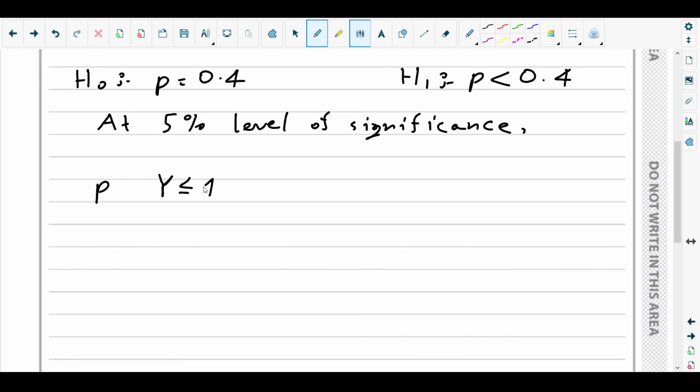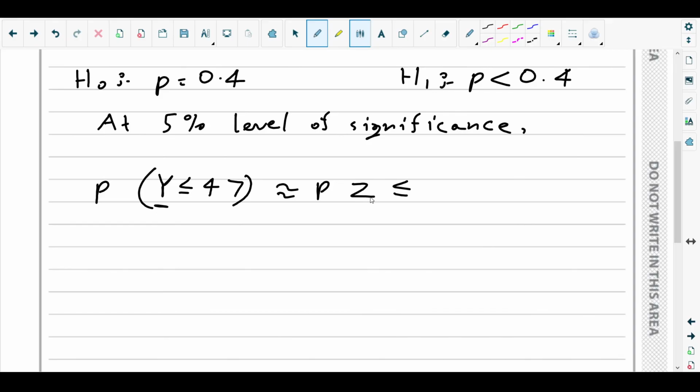So Y less than or equal to 47. We are finding less than, since the alternative is just less than. It can be approximated using the probability of Z less than or equal. Y is distributed binomially, which is a discrete distribution, but Z is distributed normally, which is continuous.